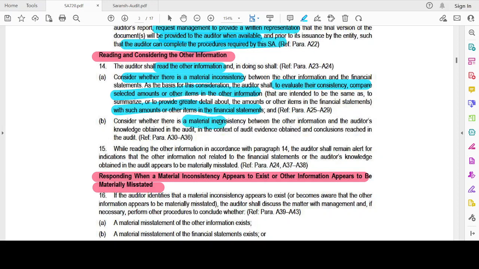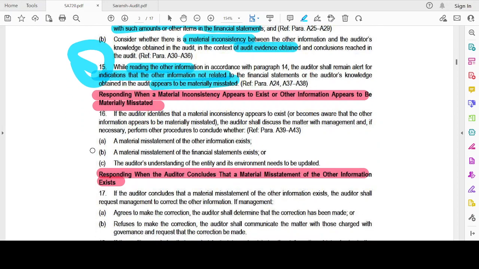Consider whether there is a material inconsistency between the other information and the auditor's knowledge obtained in the audit, in the context of the audit evidence obtained and the conclusions reached in the audit. While reading the other information in accordance with paragraph 14, the auditor shall remain alert for indications that the other information not related to the financial statements or auditor's knowledge in the audit appears to be materially misstated. He should be very aware, and he should exercise professional skepticism.